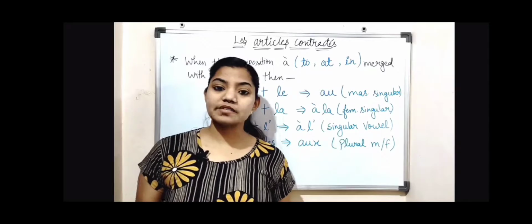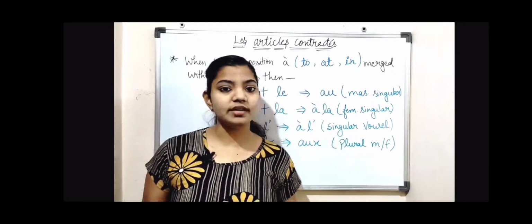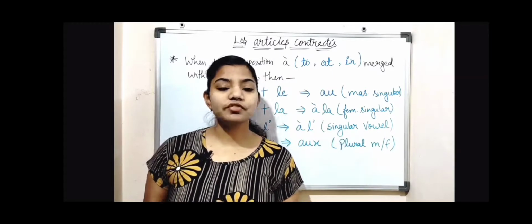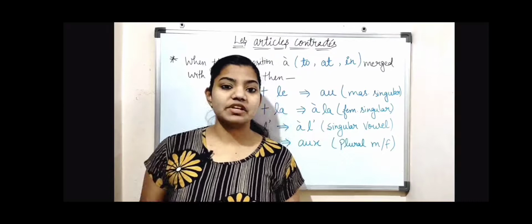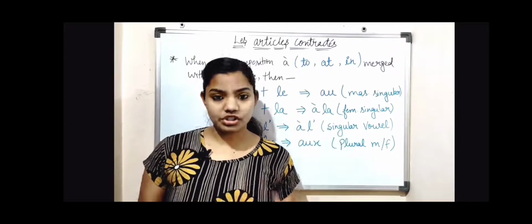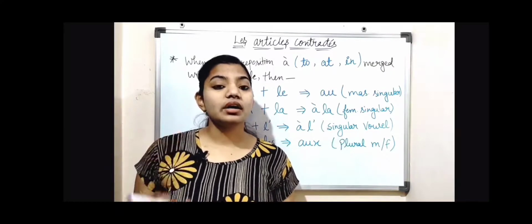As you all know, what are definite articles? They are le, la, l' and les. In this video, we will learn contractions of the preposition à with definite articles, and the contraction of the preposition de plus definite articles in the next video.